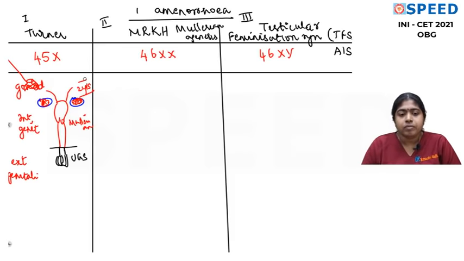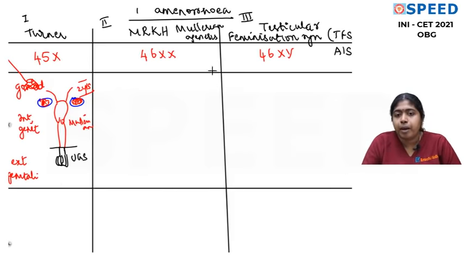Is that okay? Now let's talk about the pubertal development here itself. We are talking of amenorrhea, so we need to talk about pubertal development. I hope all of you know the steps of pubertal development. The first step is thelarche or breast development, which I will write as T, which is dependent on estrogen. The second step is adrenarche, which is our axillary hair, pubic hair development, which I will write as A, which is dependent on androgen. Then there is a growth spurt. And then there is the first menstrual bleed or menarche.